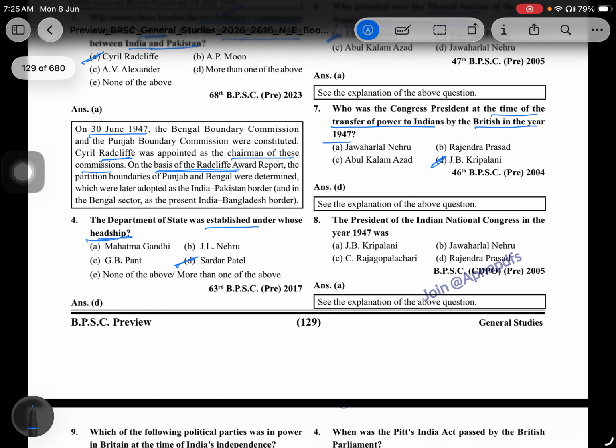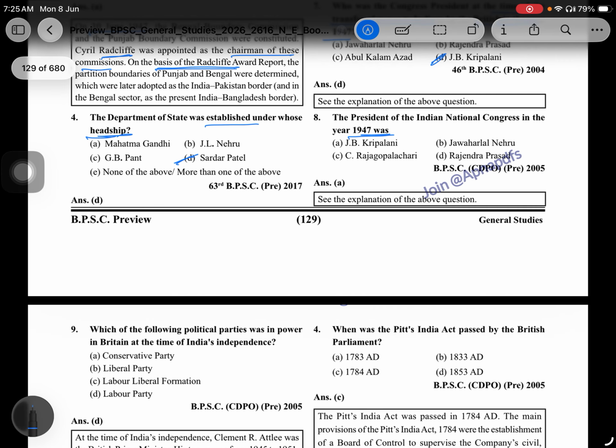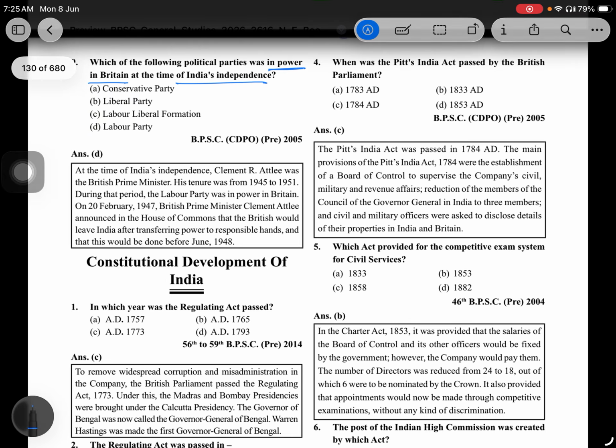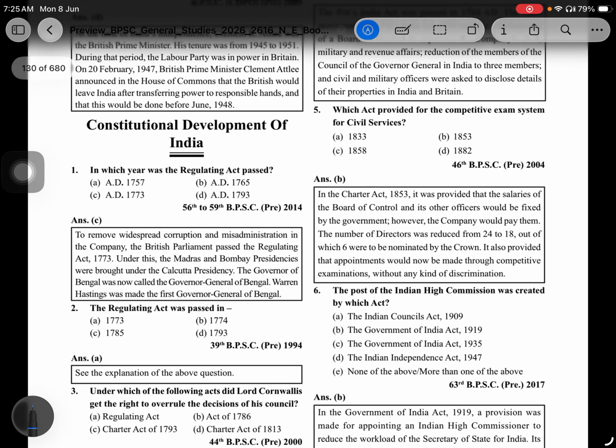That is J.B. Kripalani. Which of the following political parties was in power in Britain at the time of Indian independence? That is the Labour Party.